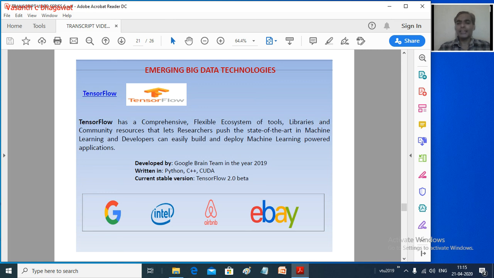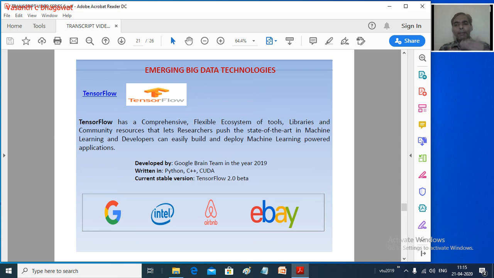So these are the various tools we have seen, divided into four categories, starting from data storage, that is, what technologies you have for storing your data, then for mining the data, what important technologies are there in the market, and for doing analytics as well as visualization.